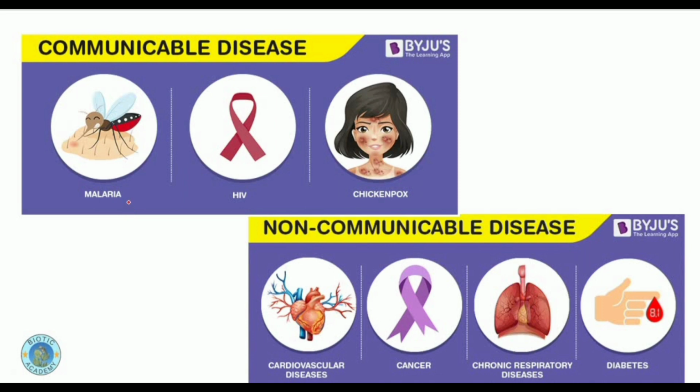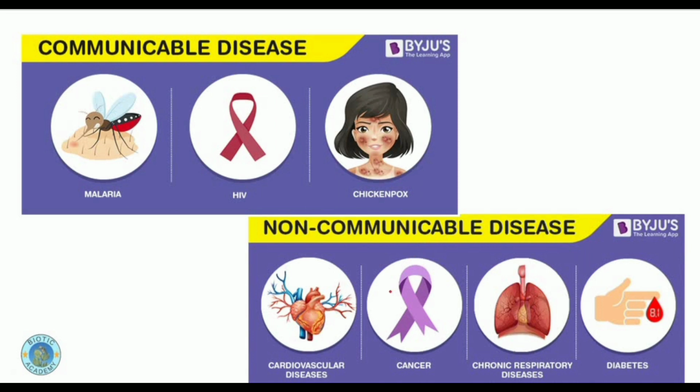For suppose we can discuss malaria, HIV, and chickenpox. These are examples of communicable diseases, which spread from one infected person to another healthy person with the help of some vectors in between. We will discuss those vectors.